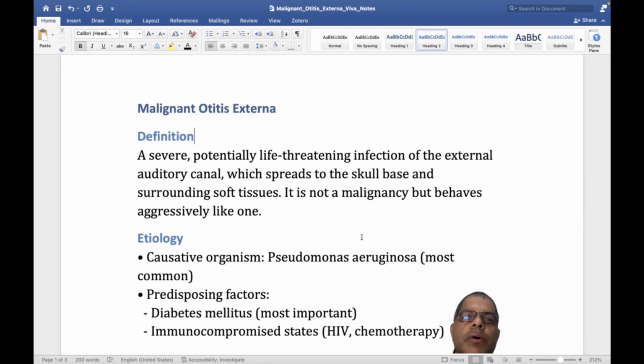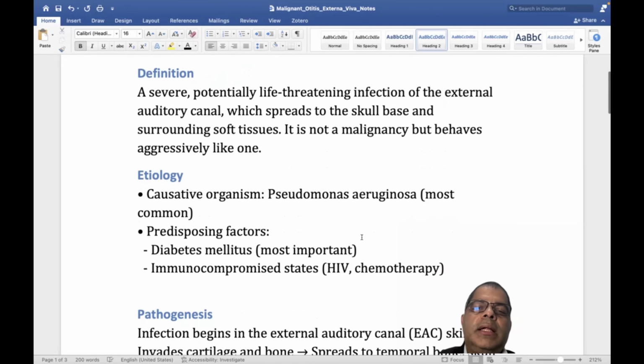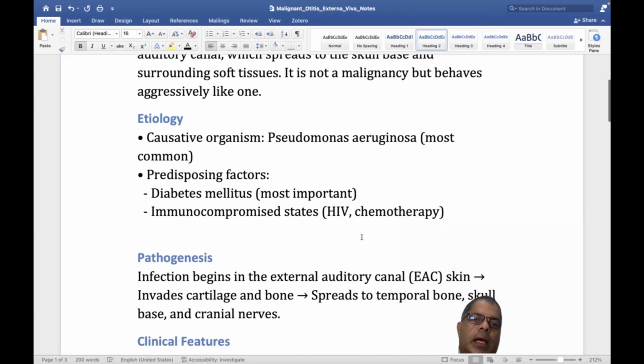Etiology, everybody should know, and if you come in the viva exam, you have to know this is Pseudomonas aeruginosa. Another factor we have to look for in this disease is diabetes mellitus, the most important factor. Next is the immunocompromised patient, maybe HIV or chemotherapy. This kind of disease occurs in this kind of setting.